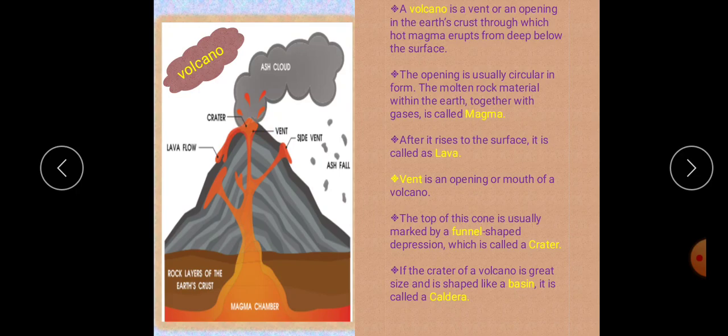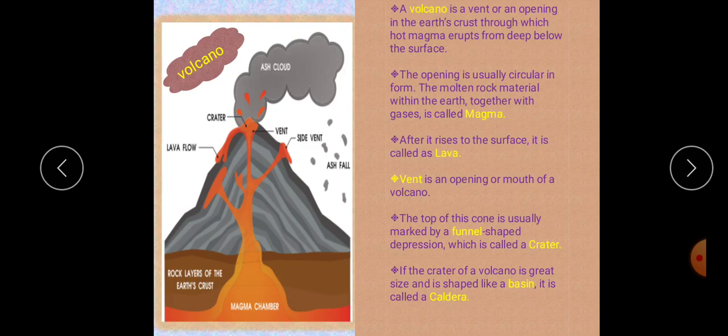The opening is usually circular in form. Volcanic eruptions may also take place through a long crack or fissure through which steam and other material flow out.